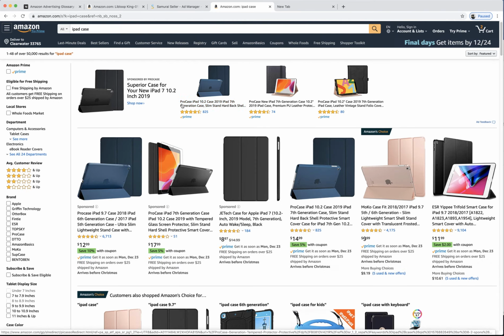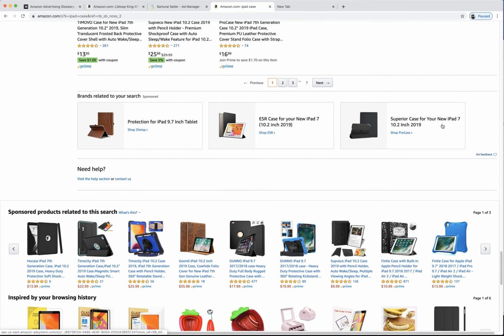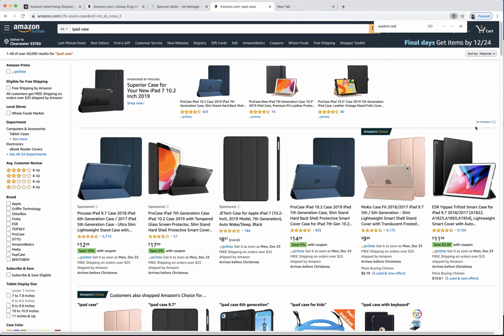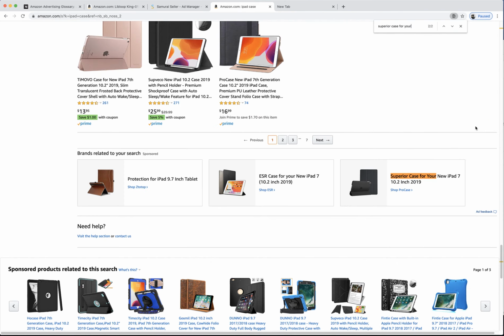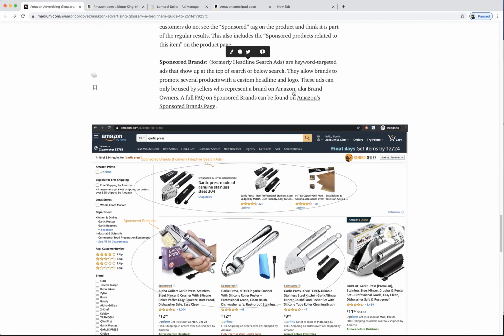What they take is the beginning of your ad. When you set up this ad, you put the three products that you're going to advertise, then you put this little thumbnail image over here, and you put some text. They take those three products and put them right here. See, this is the same thing, superior case for your, right? So it's the same exact ad. It might even be that they didn't have two ads; it could be the exact same one, just showing up twice on the page. I believe, not 100% sure on that, but if not, they just have two of them with the same copy. Okay, cool. Great. You can check out more on sponsored brands there.